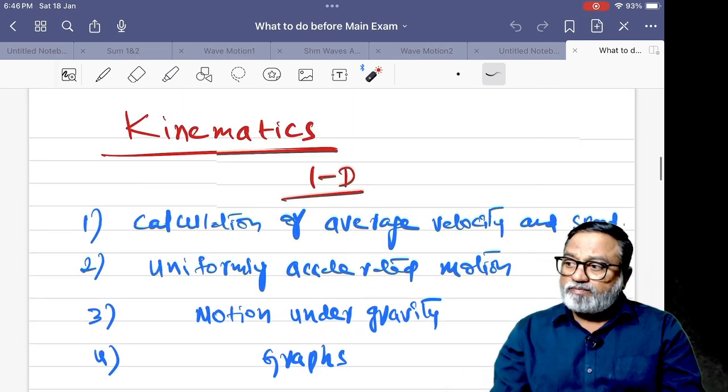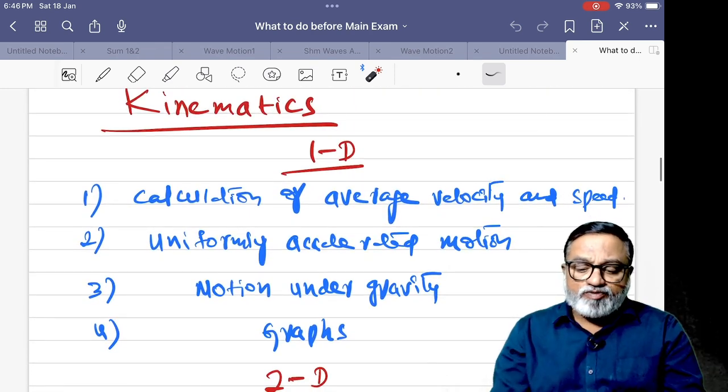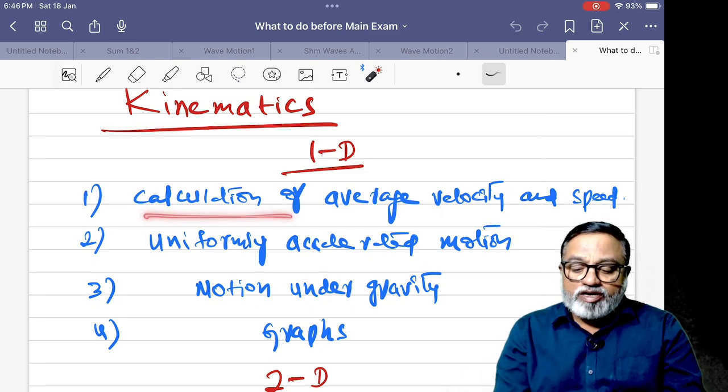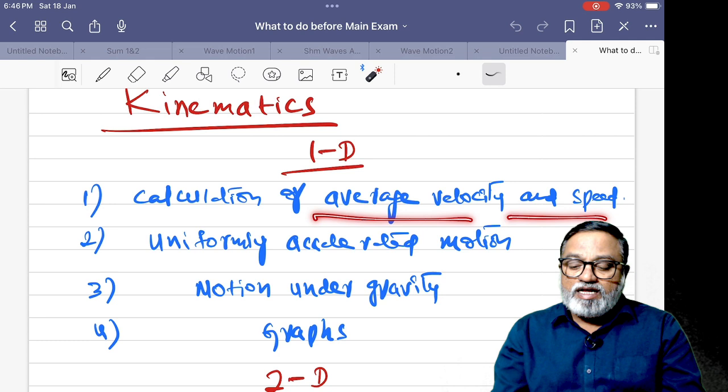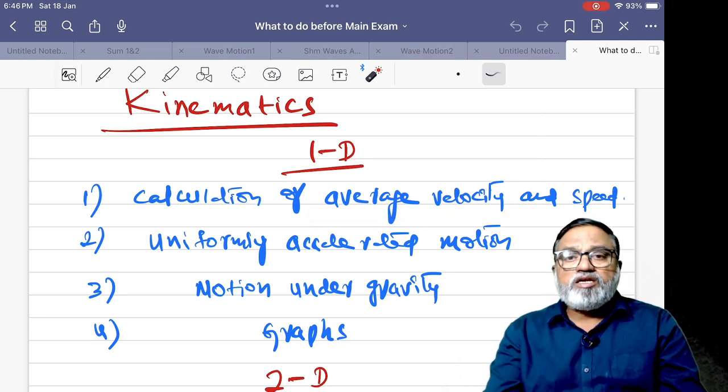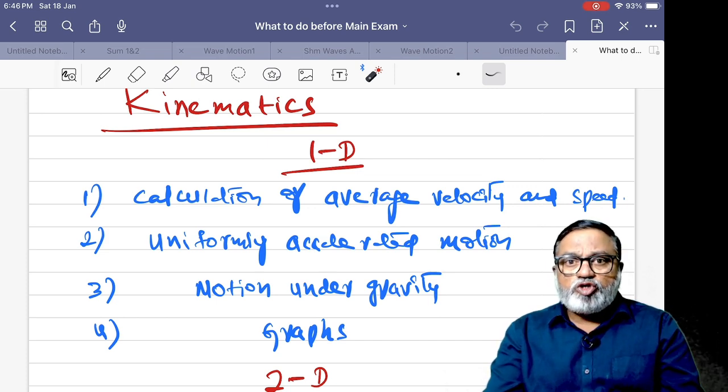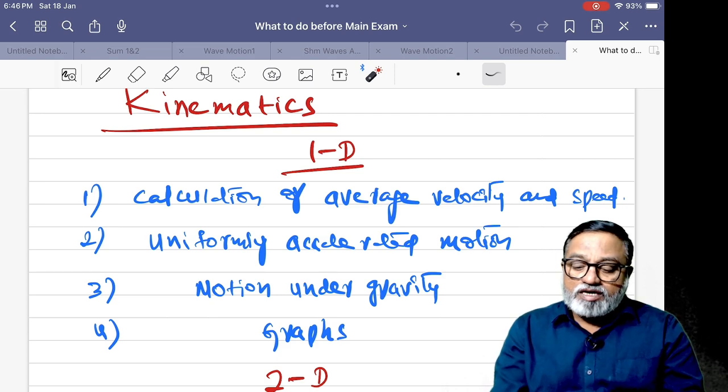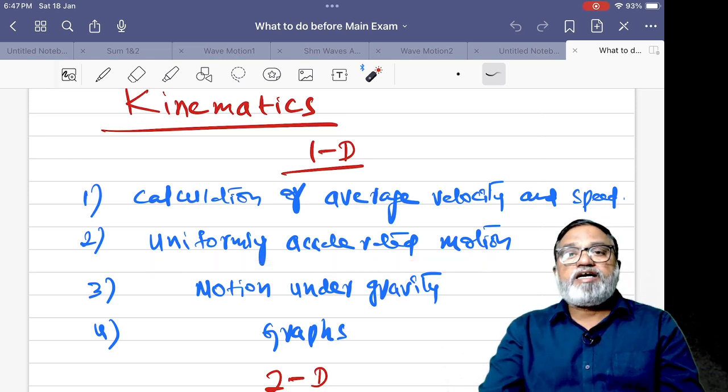Next one, kinematics, one dimensional motion. Calculation of average velocity and average speed. See, in last year's papers, most of the problems asked: what is the average velocity to cover equal distances and equal intervals of time? So these are direct formula based things. Your calculation of average speed and average velocity, uniformly accelerated motion.